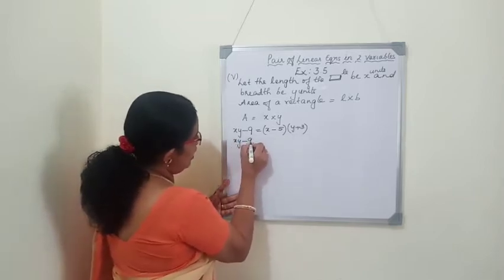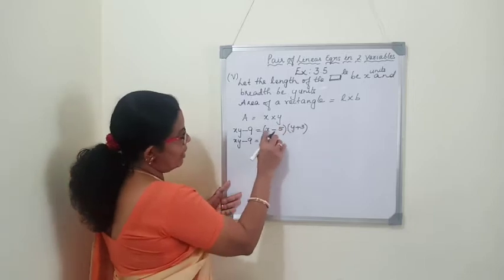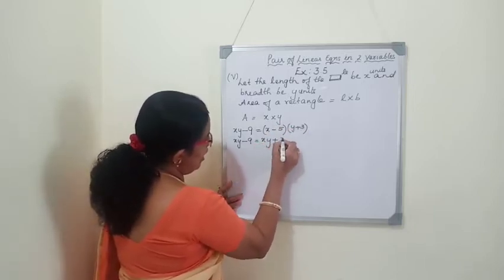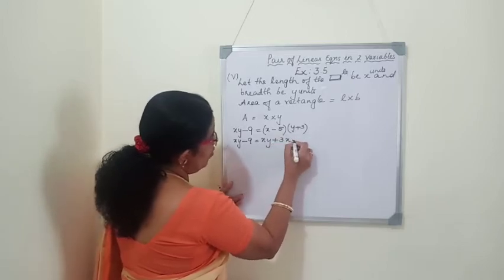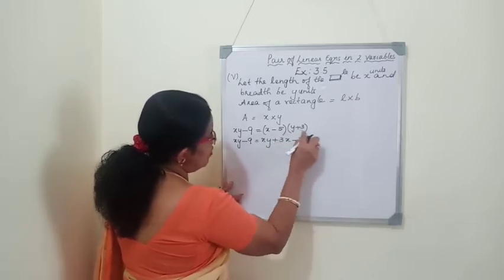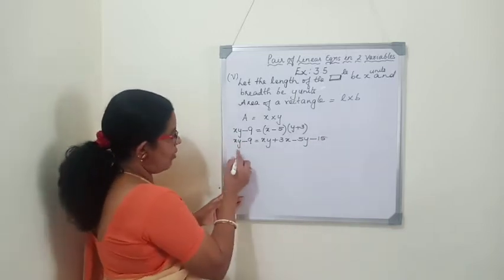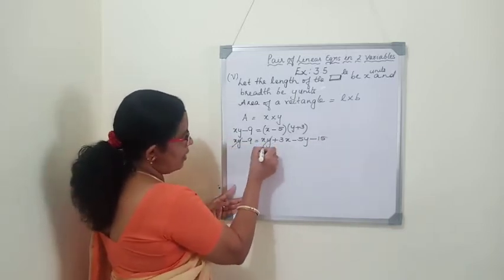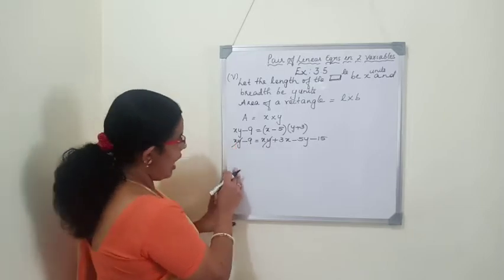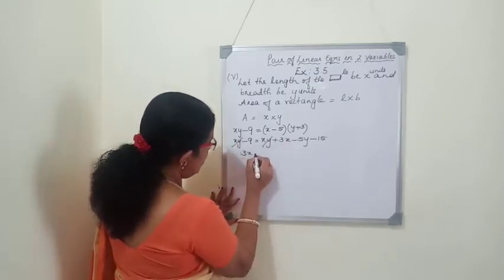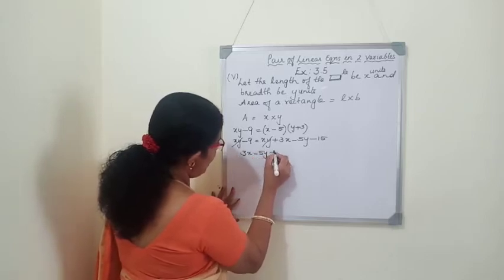xy minus 9 is equal to binomial multiplication. X into y, xy, x into 3, 3x, minus 5 into y, minus 5y, minus 5 into plus 3, minus 15. So now on both sides of the equation, xy is a common term with the same sign. We can cancel it. Now I'll write the right side first. I'll write 3x minus 5y minus 15.